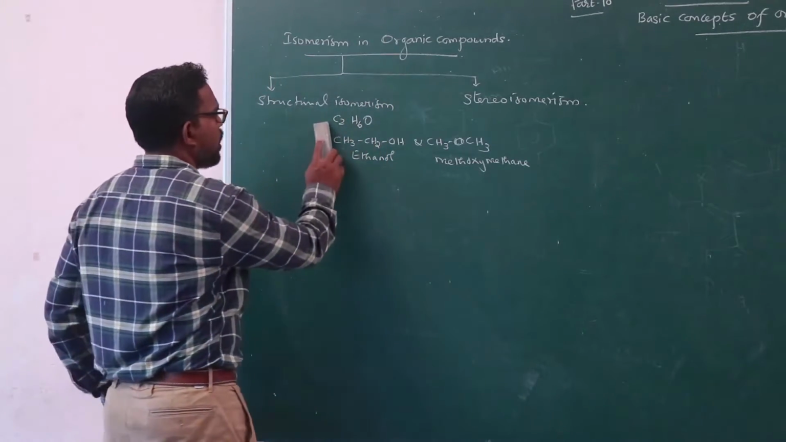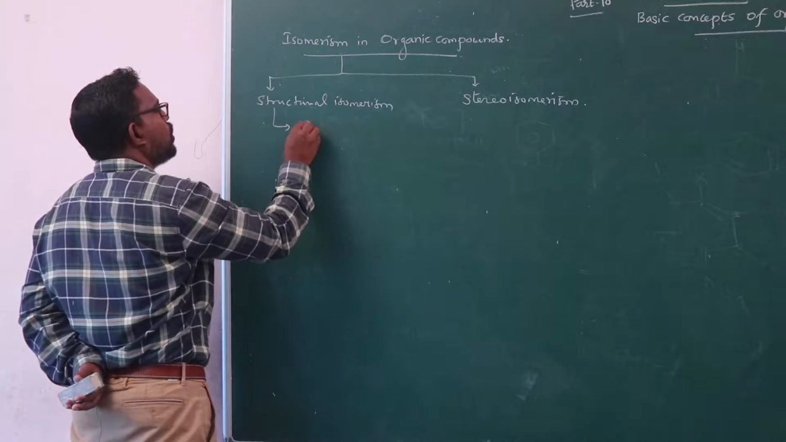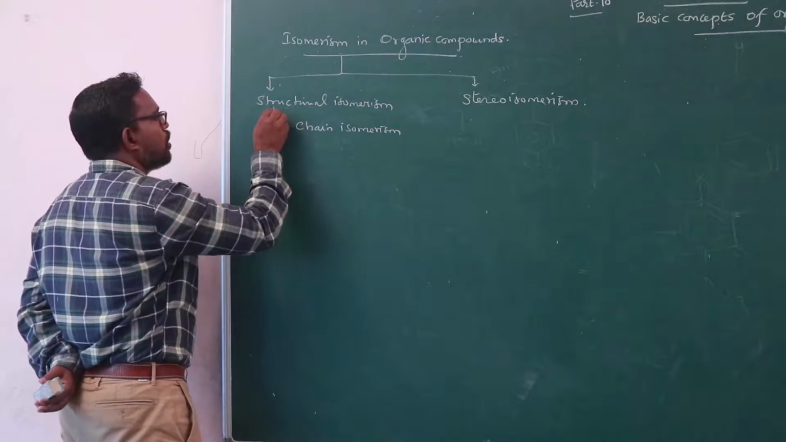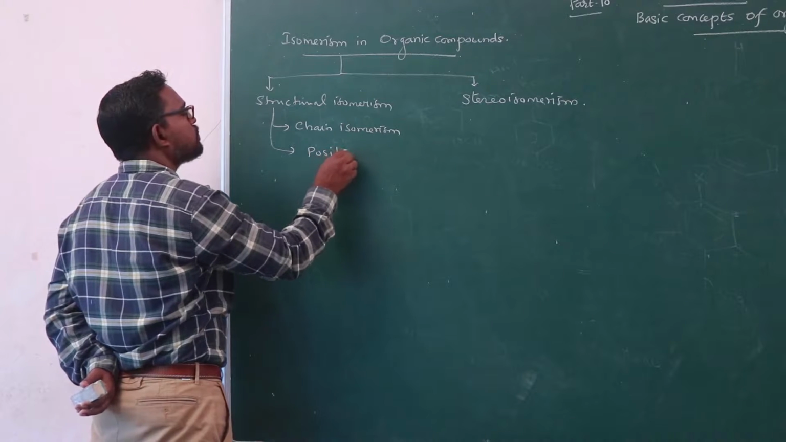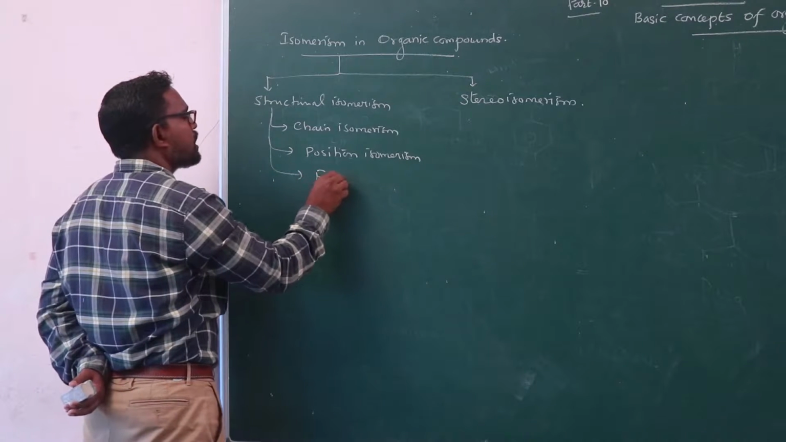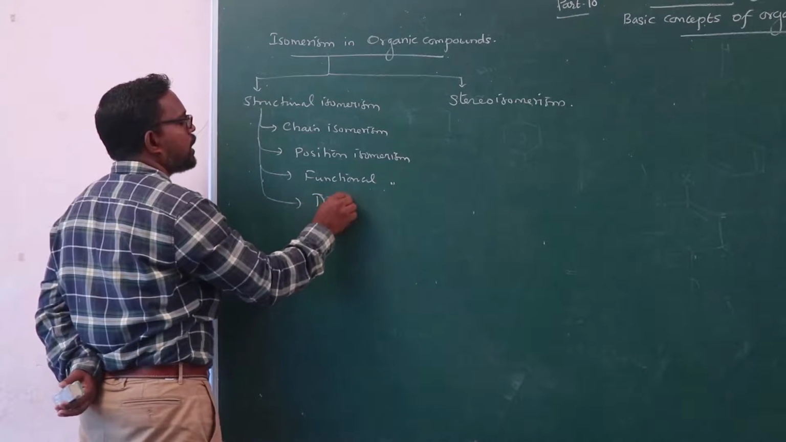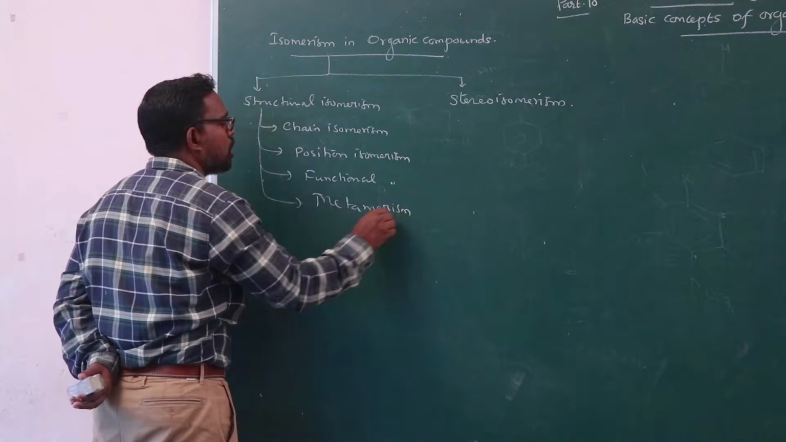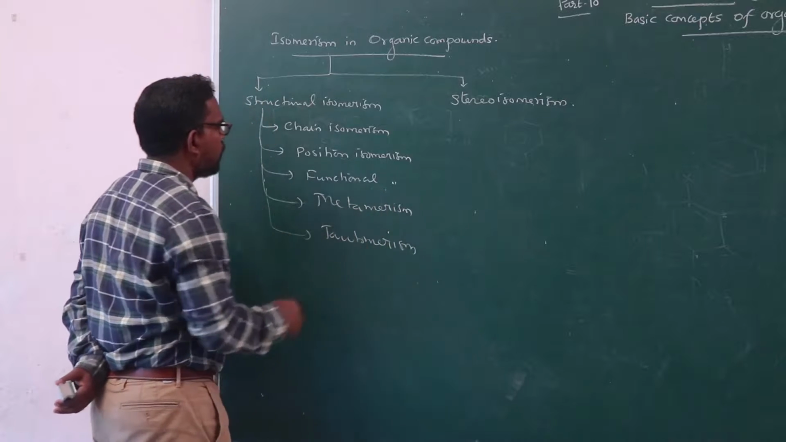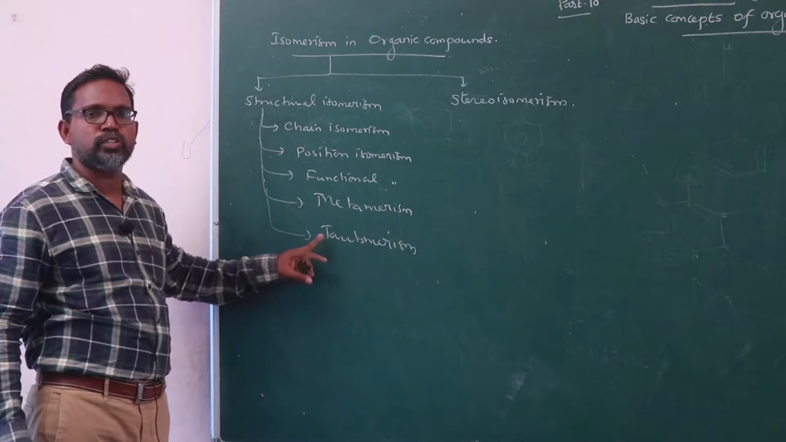Structural isomerism is further classified into 5 types. The different types of structural isomerism are chain isomerism, position isomerism, functional isomerism, metamerism and tautomerism.